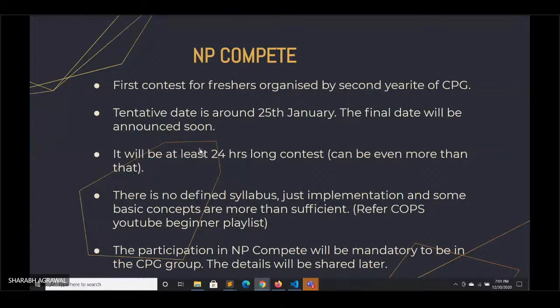It can be more than that, but it will be at least 24 hours so that you have sufficient time to implement your code, and so that if somebody has not finished the basic topics yet and just knows basic C++ or a programming language, then that person also has the opportunity to participate. 24 hours is a lot of time in which you can easily study the concepts and implement them in the contest as well. That is why we have made it a long contest, and there is no defined syllabus for it.